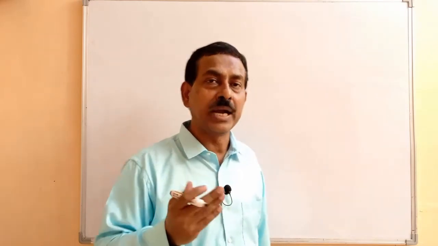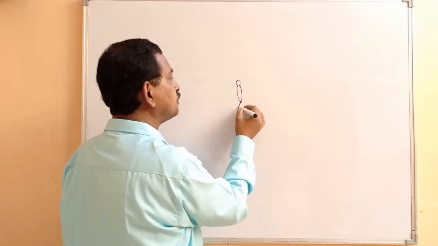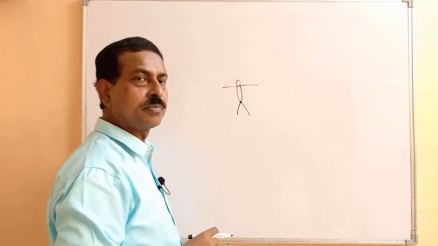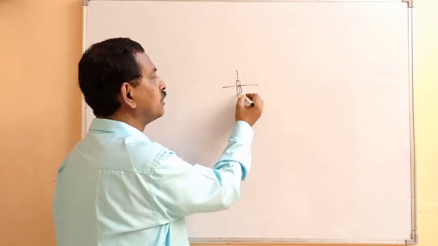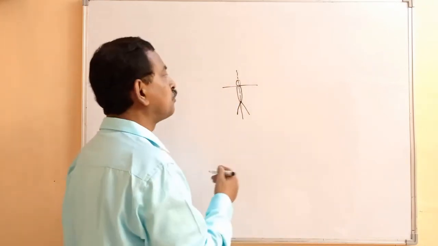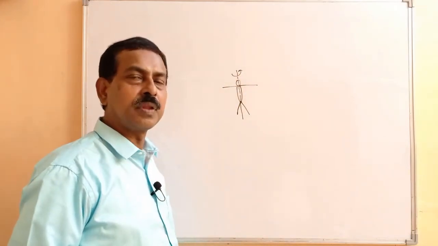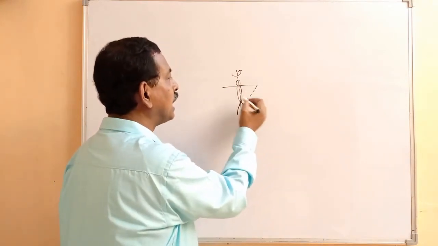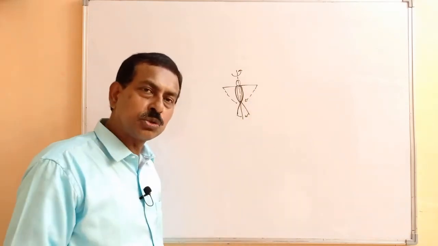So how do they do that? You'll notice that once they enter on the stage, they keep their hands straight. So with their stretched hands, they enter on the stage. And once they reach near the center of the stage where they have to perform, they give a spin to their body. But at the same time, they start bringing their hands close to their body. They bring their hands stuck to their body.